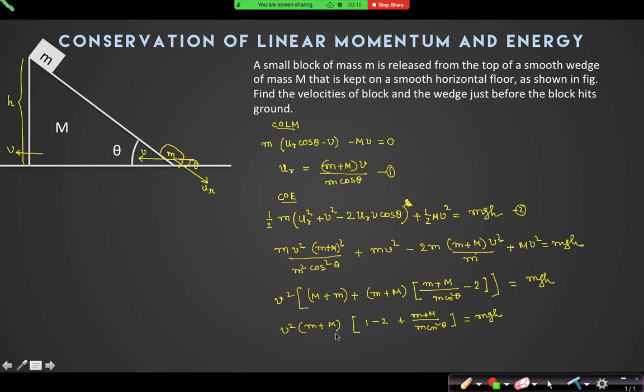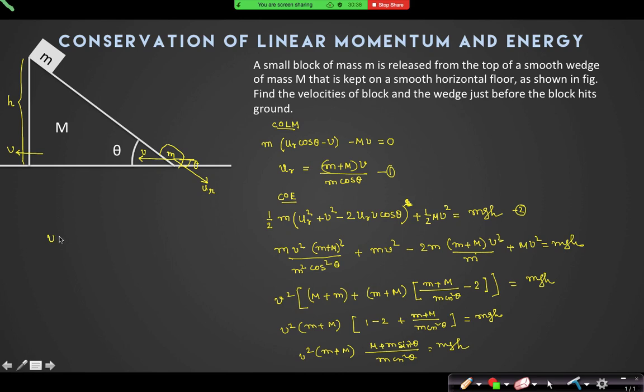They will give some values of M and theta so that we can do it easily. It is minus 1, so M plus m minus m cos square theta is M plus m sin square theta, divided by m cos square theta. It is equal to mgh.